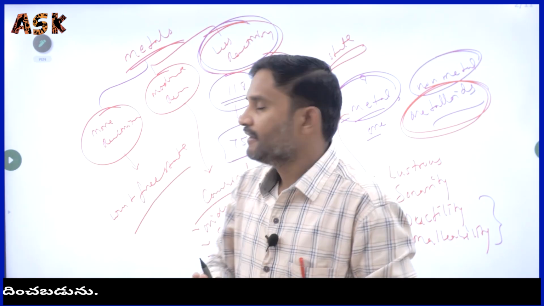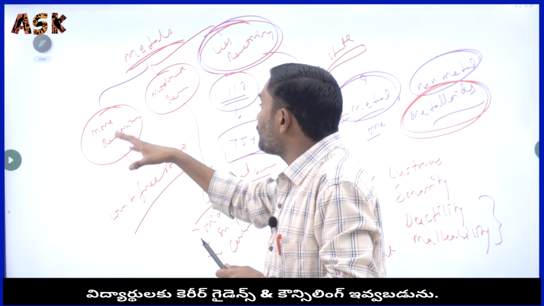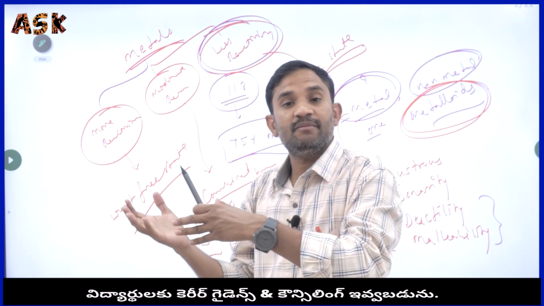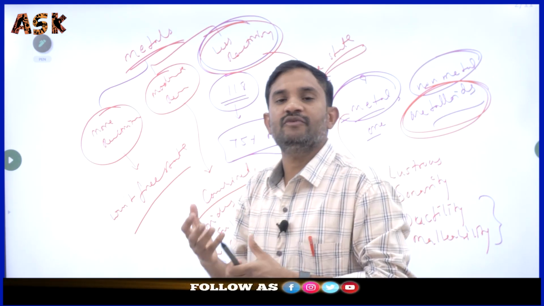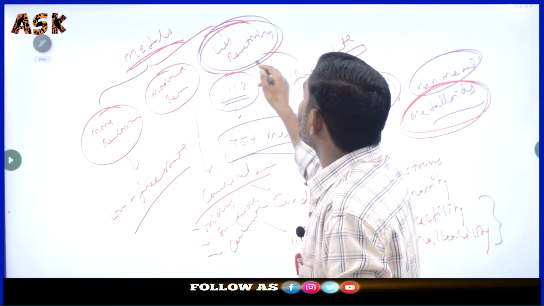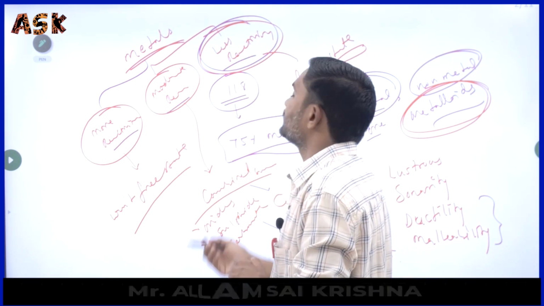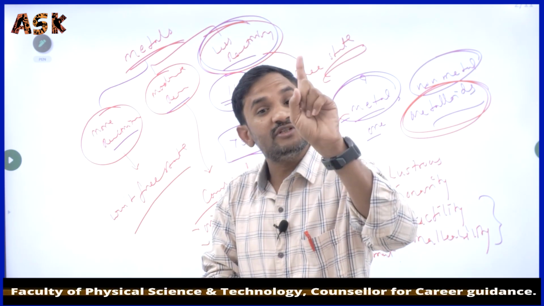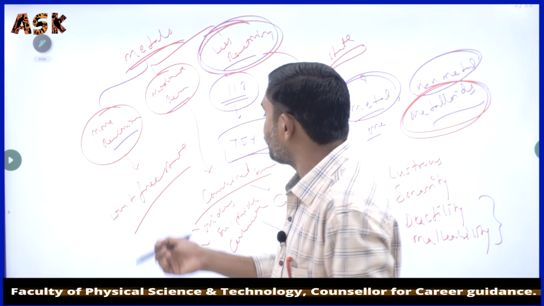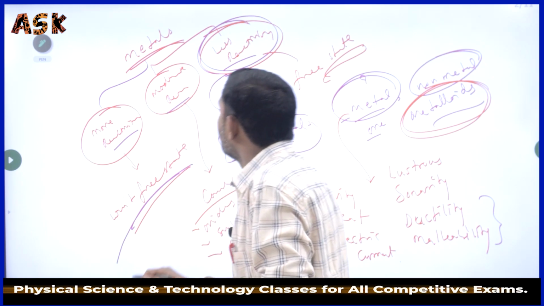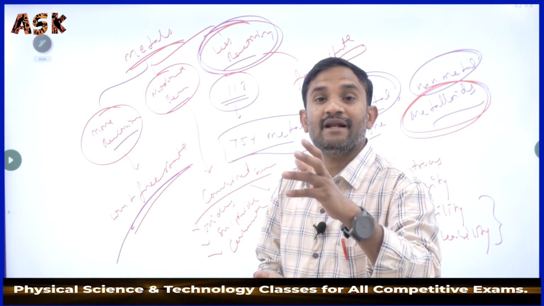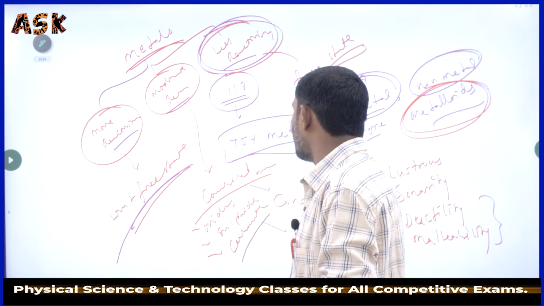On the basis of their reactivity, metals come in three types: more reactivity, moderate reactivity, and lesser reactivity. The metals with more reactivity won't be present in the free state. Moderate reactivity metals are present in the combined state, like oxides, sulfides and carbonates.